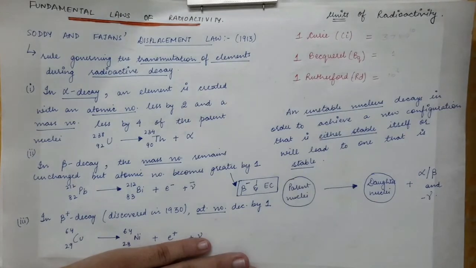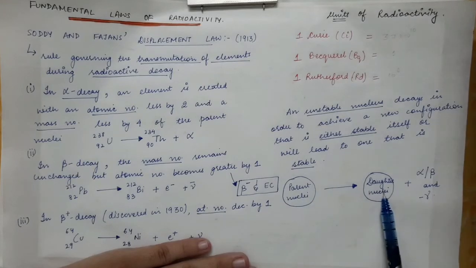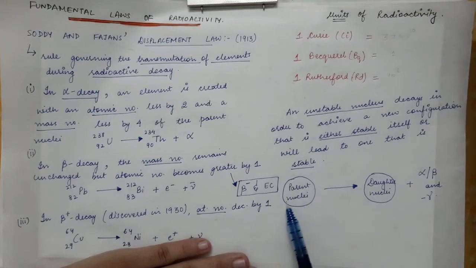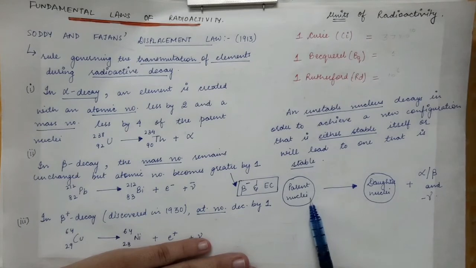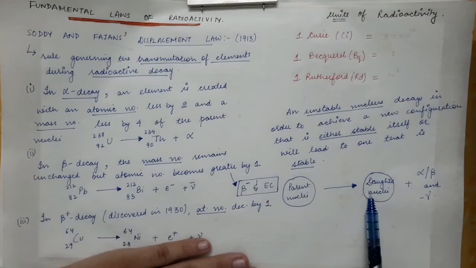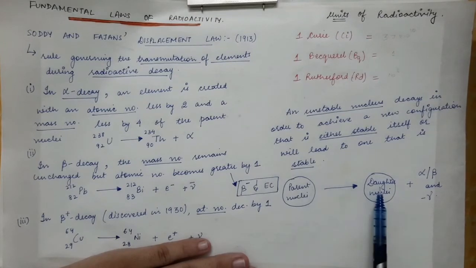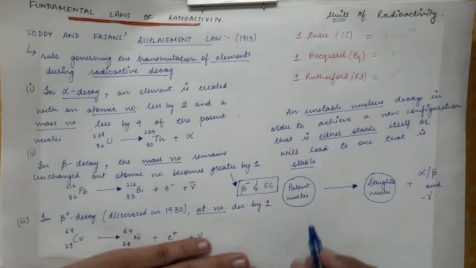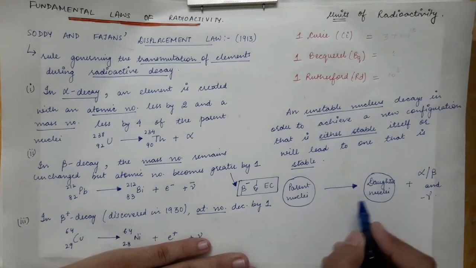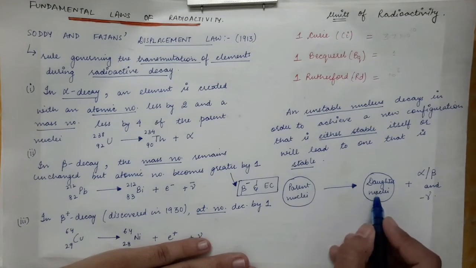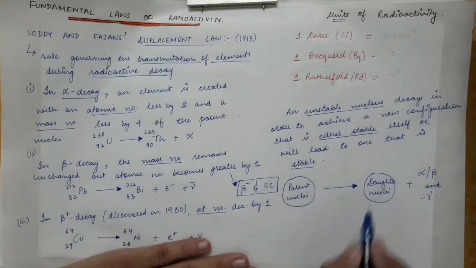Now what do we mean by the units? Any parent nucleus decays into its daughter nuclei. Because this parent nucleus is an unstable nucleus, it has a tendency to go to the daughter nuclei, that is, it will decay to daughter nuclei and it will emit some alpha particle or beta particle or gamma rays. So this will be one decay. One nucleus is decaying to the daughter nuclei, so this will be one decay.